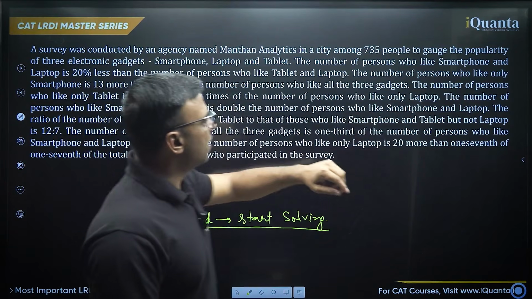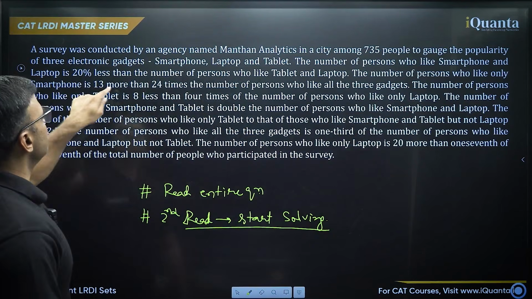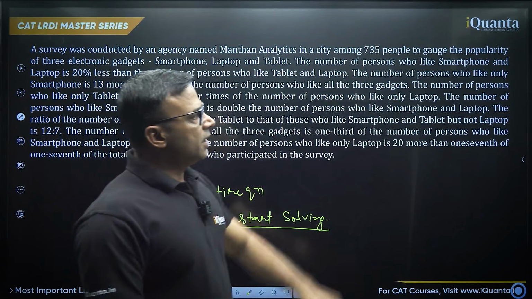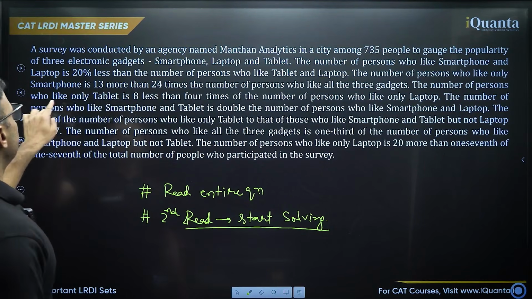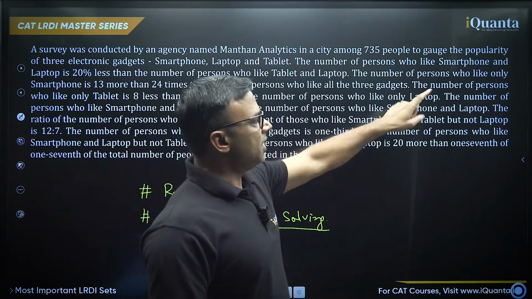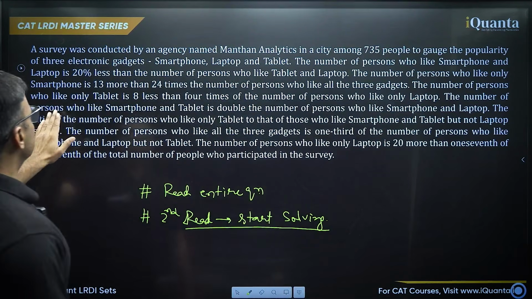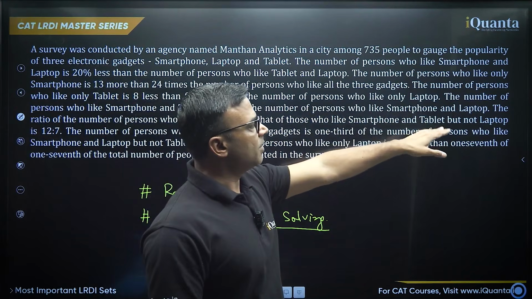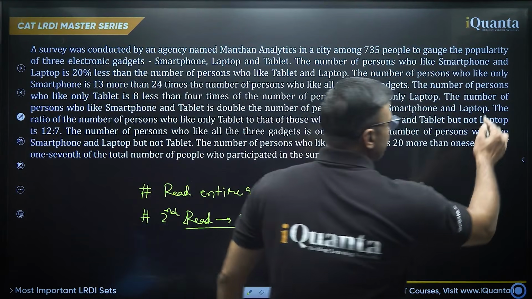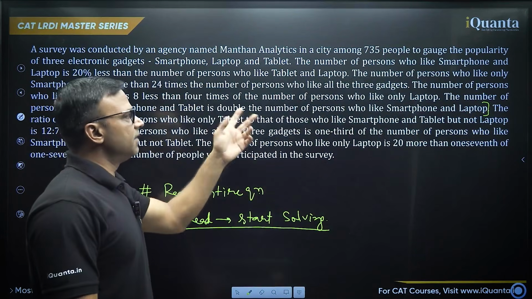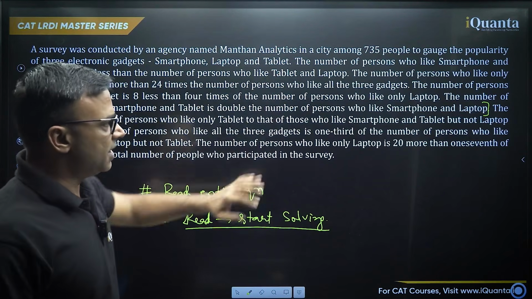The number of persons who like only smartphone is 13 more than 24 times the number of persons who like all the 3 gadgets. The number of persons who like only tablet is 8 less than 4 times the number of persons who like only laptop. The number of persons who like smartphone and tablet is double the number of persons who like smartphone and laptop. Okay, so till now I can say that we only have variable relations. If I assume one of them as x, we can calculate the other ones in terms of it because of these relations given.